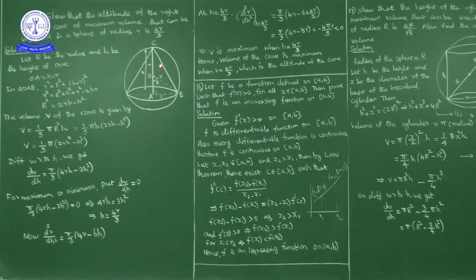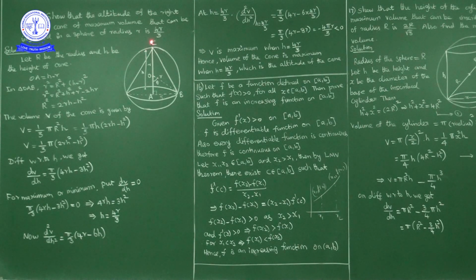Now what we know: whatever you insert, whether you insert a sphere in a sphere, or a cone or cylinder or rectangle, these are symmetric about the center. Now AC is the height or altitude of the cone. O is the center. Now OC is what? Radius. OB is also the radius of the sphere.